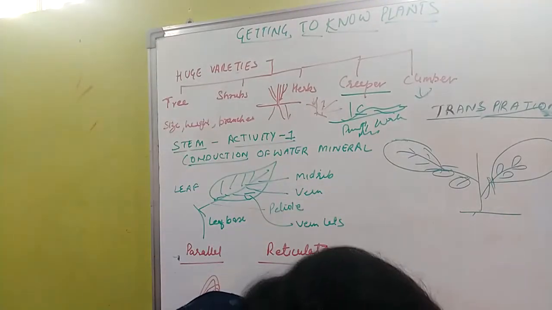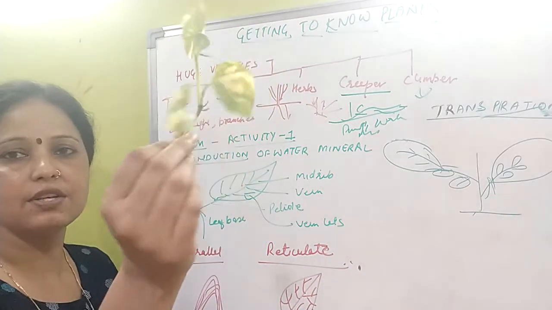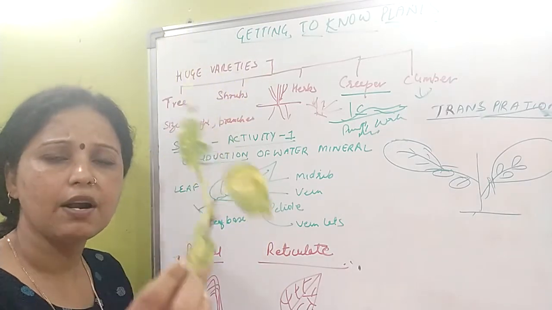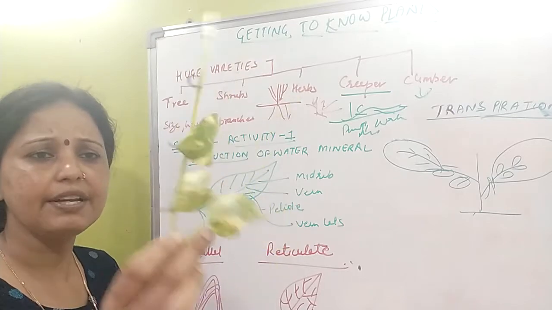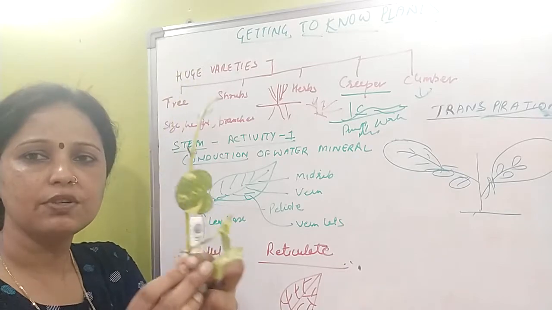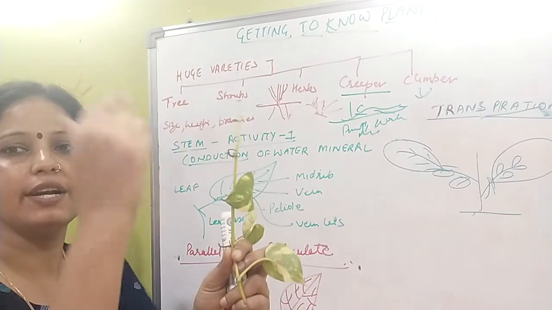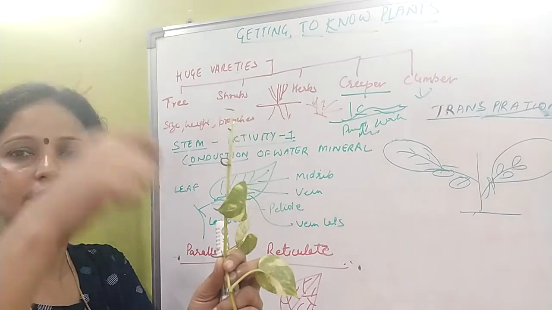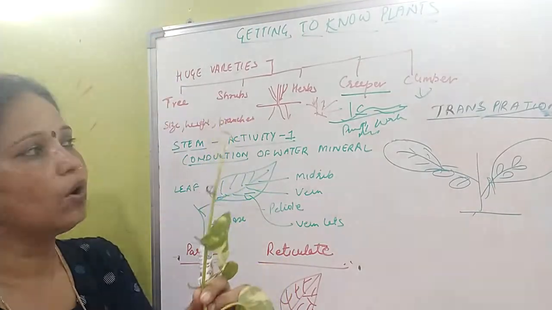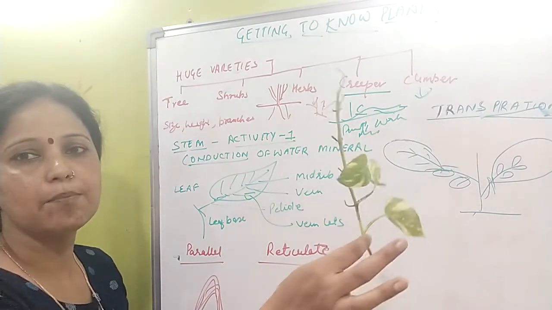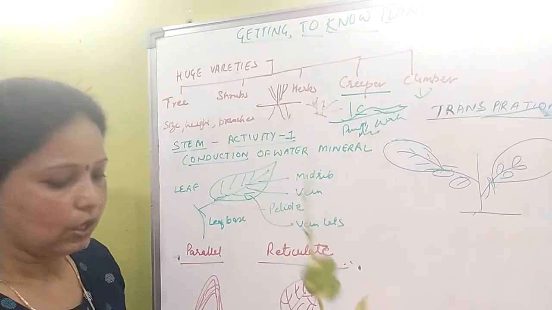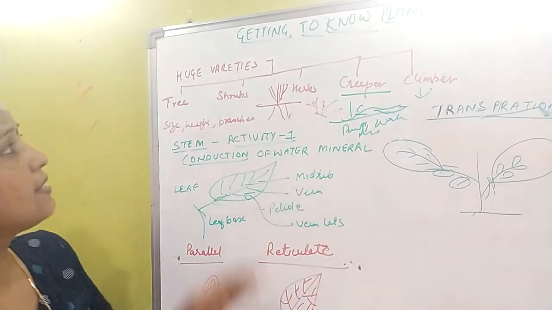So I have one of these. This is a money plant. You can see this money plant can't withstand by itself. You will see this common ornamental plant at home also, and when it grows in a pot, you will find that it spreads, and we put some sticks to support it, or we can just tie a rope so that it can wind around the thread and grow upright. So this is an example of a climber. The money plant is a climber, bitter gourd is a climber, and grapevine is a climber. So these are the main categories.